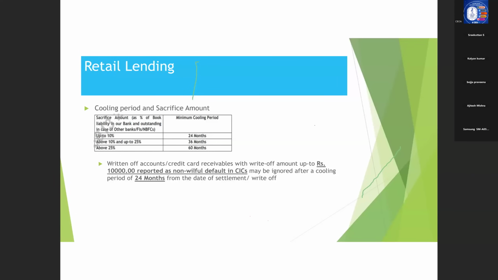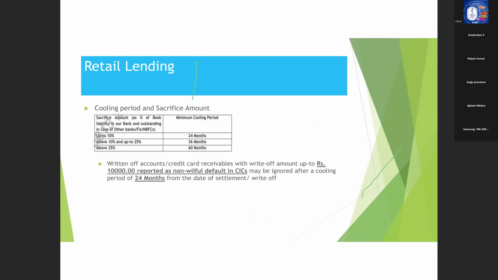So it is based on the sacrifice amount or the percentage of outstanding in the case of other banks. Suppose if it is with our bank, it is not linked to outstanding, it is linked to book liability. So suppose a customer has a write-off of say 9,000 against an outstanding of 1 lakh. His sacrifice amount is up to 10%. So we can lend to him after 24 months. Similarly, if the sacrifice amount is above 10% and up to 25%, we need to wait till 36 months before lending him any further loan. That is the concept.